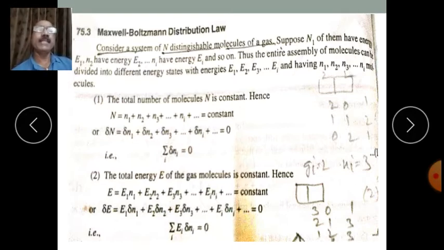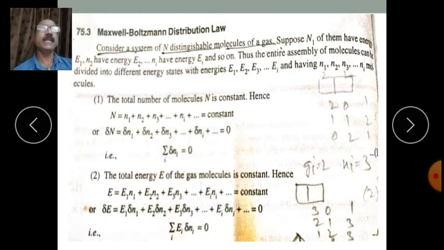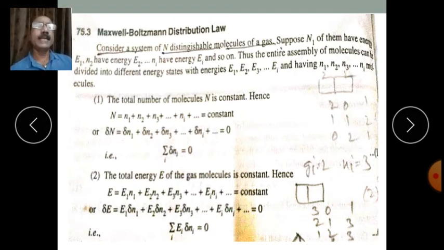So Maxwell's and Boltzmann's distribution law: how the energy is distributed among various energy levels according to the Maxwell-Boltzmann distribution law. So let us consider a system of n distinguishable molecules of gas.